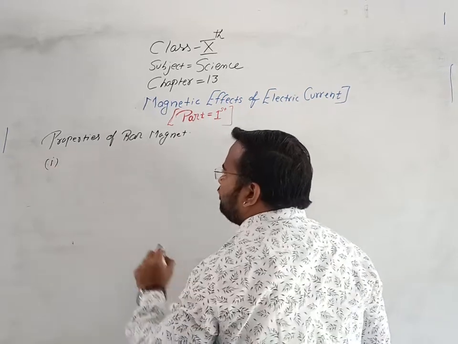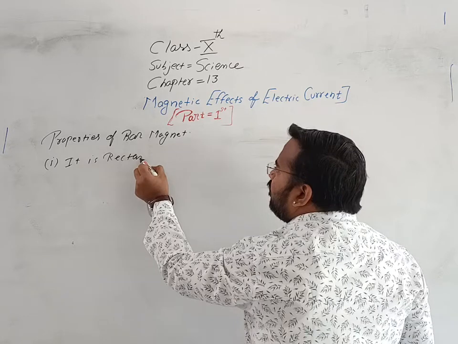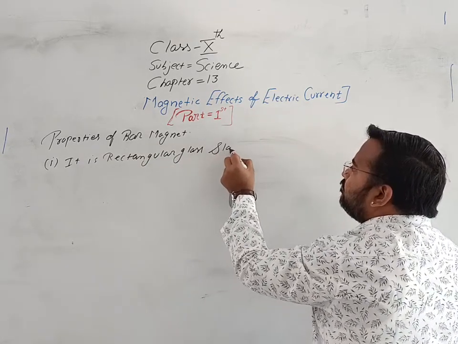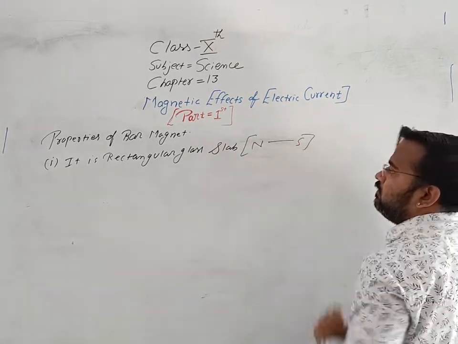First, it is a rectangular slab having two poles, that is north pole and south pole.